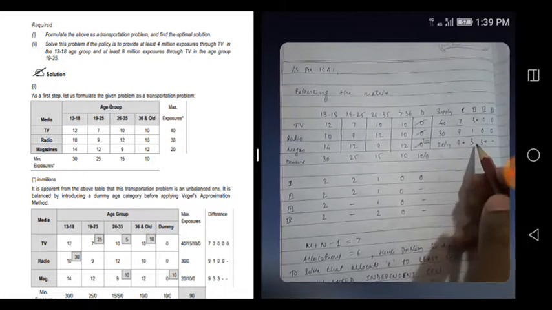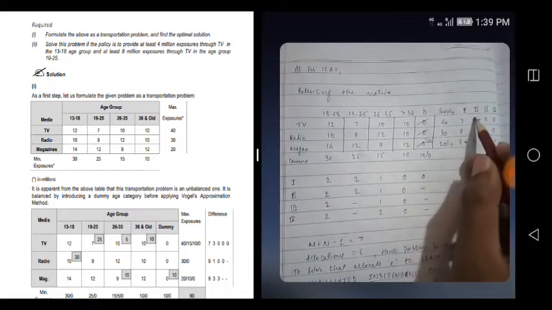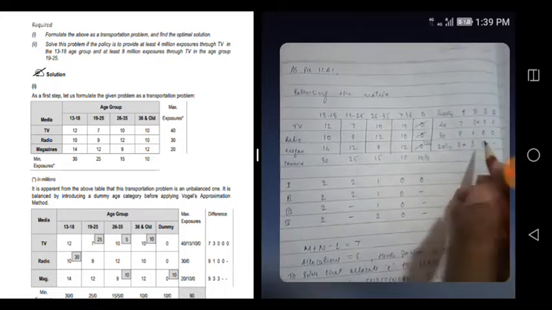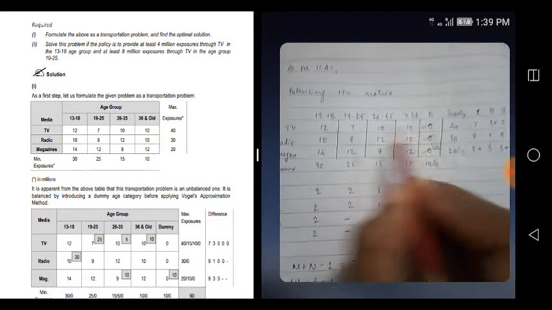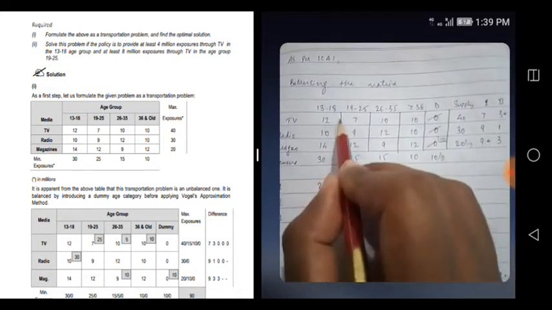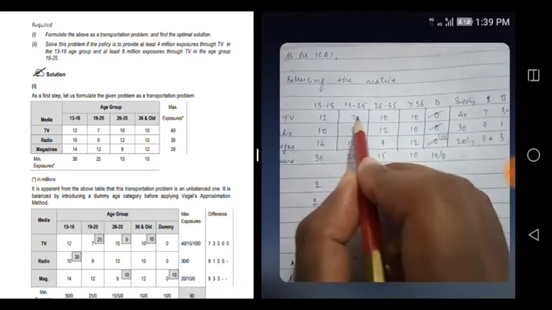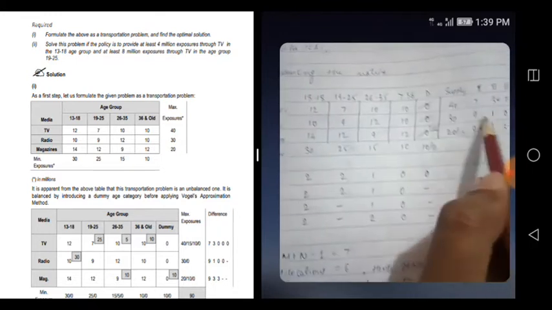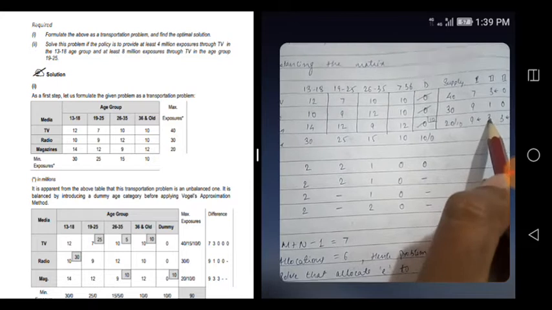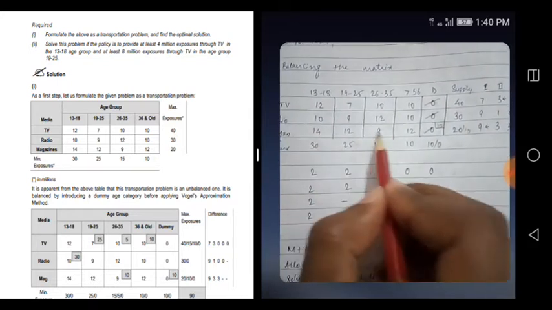So which one is highest here? 3 and 3. Both are tying again. So see, 3 is here, right? If you go with this row, you have a chance to select this least, which is 7. But if you go with this 3, you have a chance to select 9.